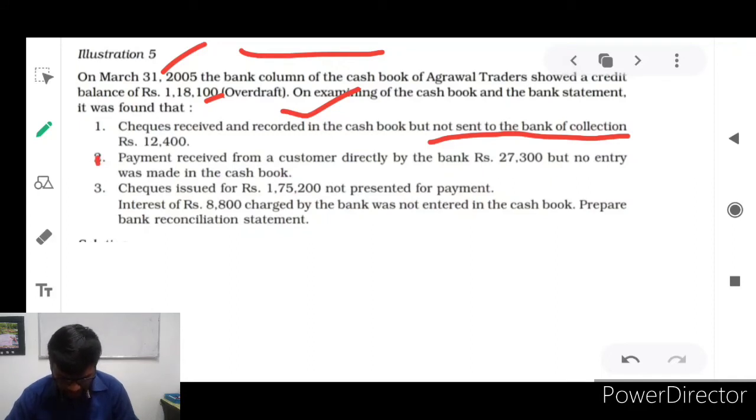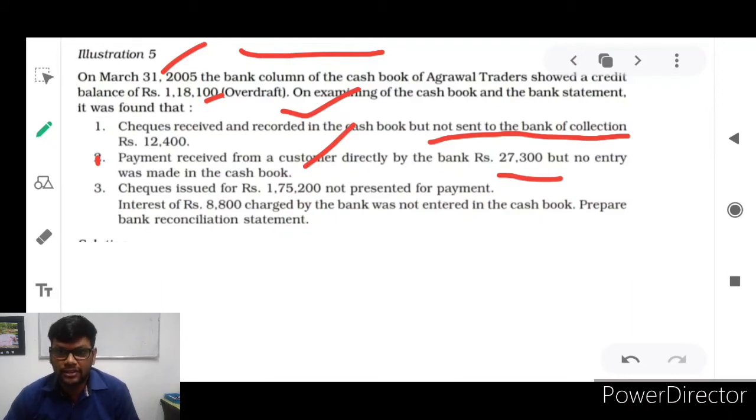Payment received from a customer directly by the bank, 27,300, but no entry was made in the bank cash book. You know that one of our genuine customers directly credited that money, rupees 27,300, into our bank account. We don't know. If we knew, we could write it on the debit side of the cash book, but we failed to know about it, isn't it?